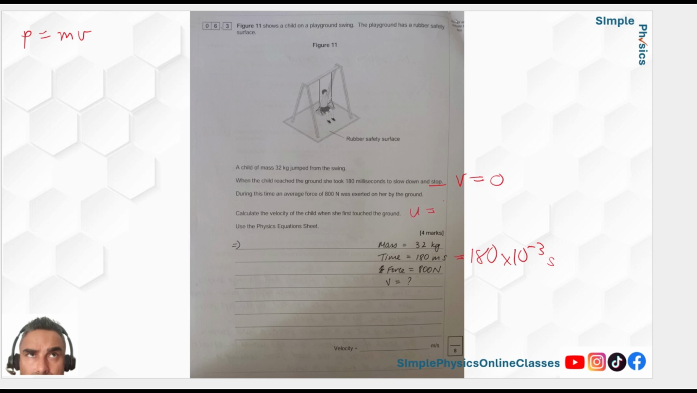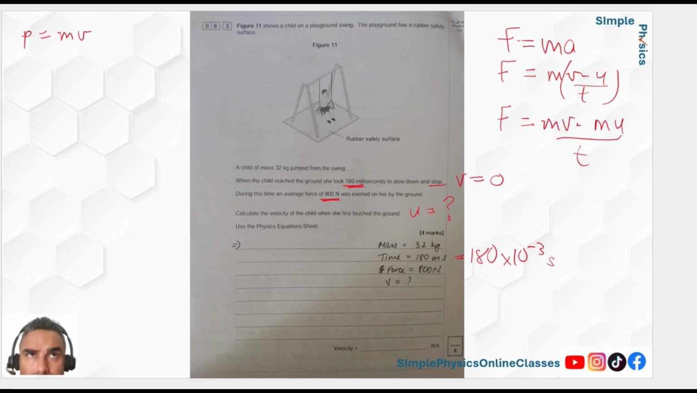So calculate the velocity of the child when she first touched the ground. So they're actually asking for you, what formula do you know, first of all, with F and t? You've got F equals ma, which is great because that could be your starting point, but you don't actually have to go to that. I'll just show you anyway. Well, a is v minus u over t. So F is equal to m(v minus u) over t, which is equal to mv minus mu over t.